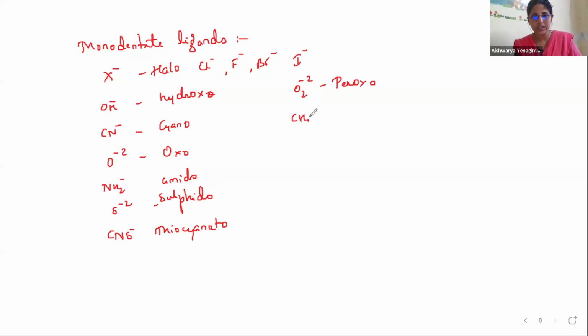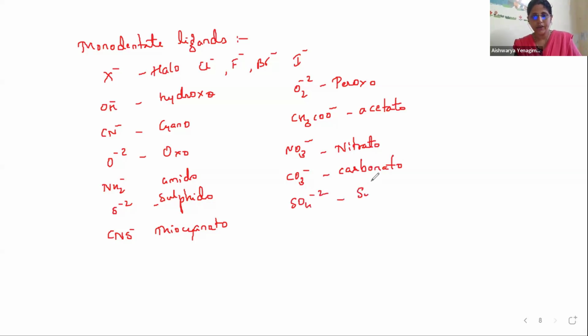Then you have CH3COO minus, acetato. Then we have NO3 minus, nitrato. Then we have CO3 minus 2, carbonato. Then SO4 minus 2, sulfato. Yes. So these are all examples of anionic ligands. Why anionic ligands? Because these are all negative ligands.